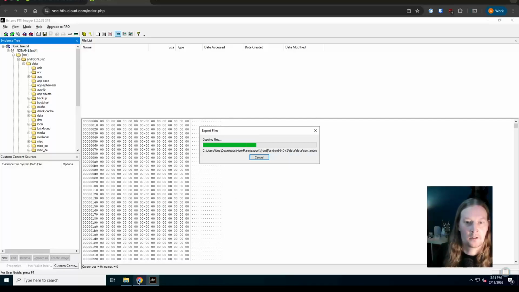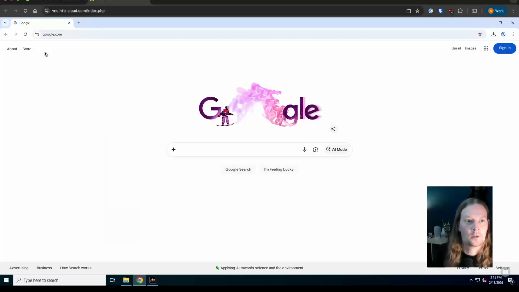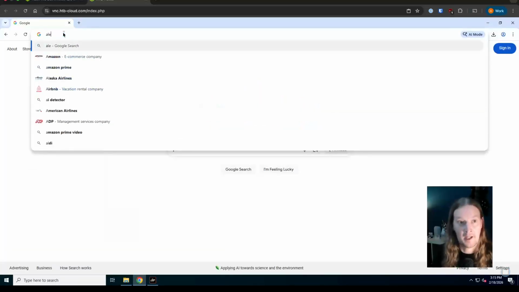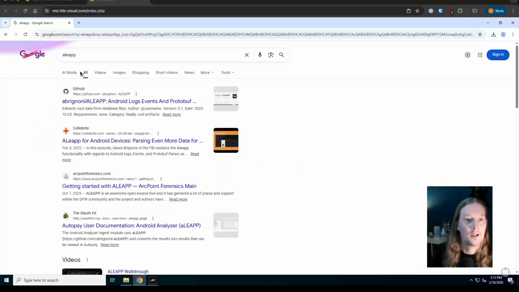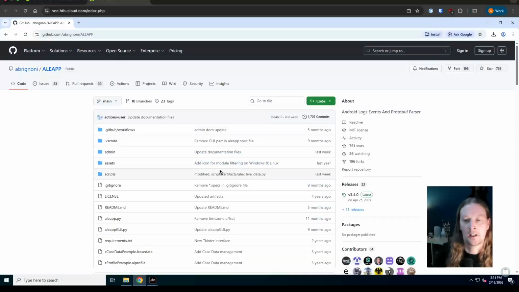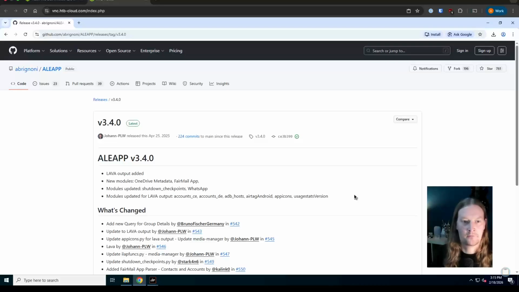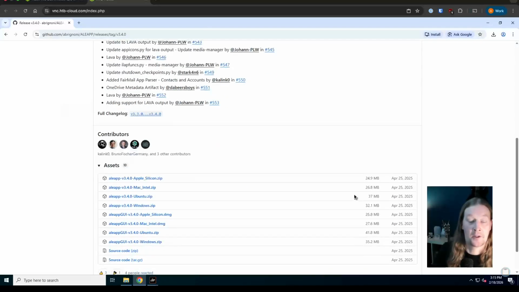While that's coming down, I'm going to find a tool called ALEAPP. This is here. So this is a tool that basically looks at an Android file structure and runs a report over it and extracts various bits of information from the device. So you can see contents of SMS messages and call logs and this kind of thing, and in this case we'll be finding phishing messages.